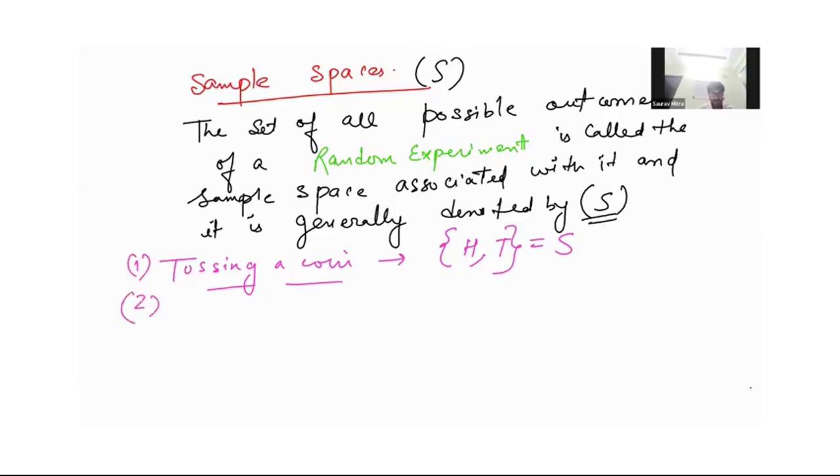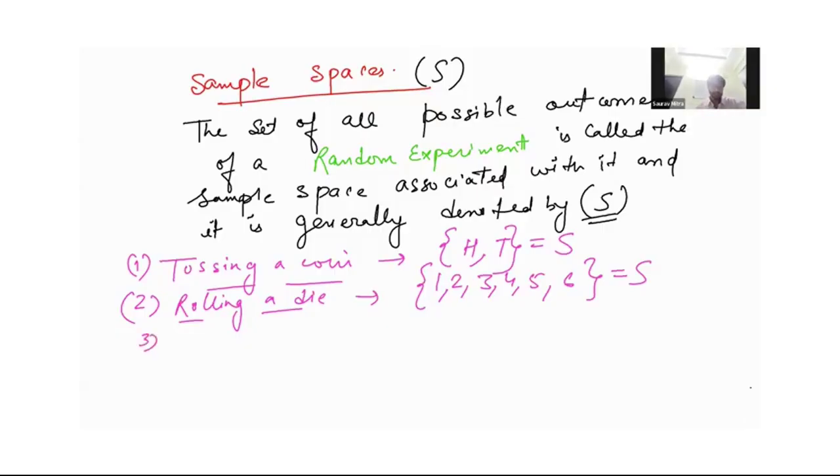This is how we create our sample space. Now if I take rolling a die, I will get either 1, 2, 3, 4, 5 or 6. If I club all these and put them in curly brackets, I will get the sample space of all these outcomes, for the random experiment of rolling a die. Clear?